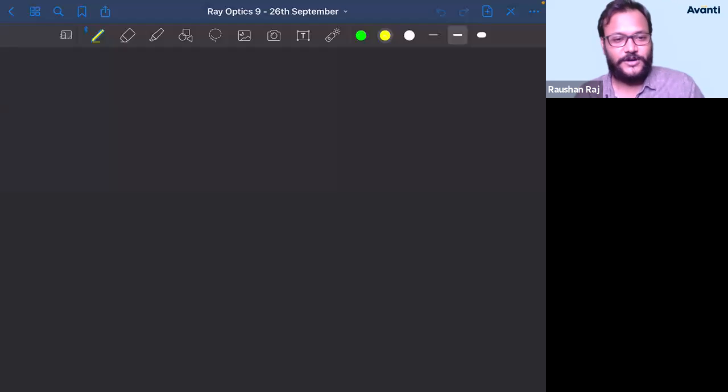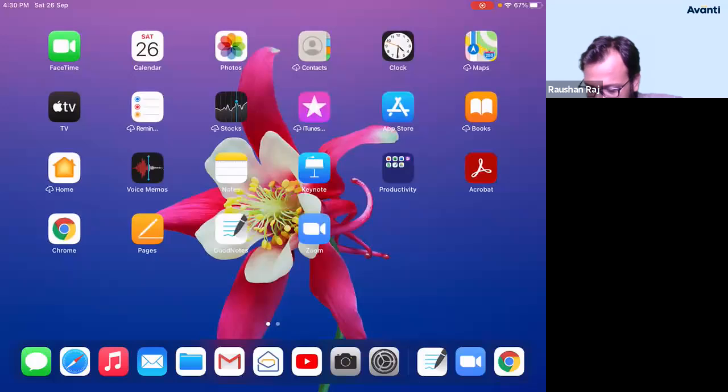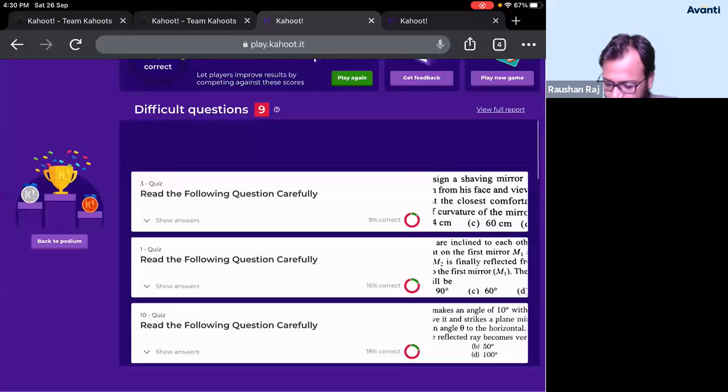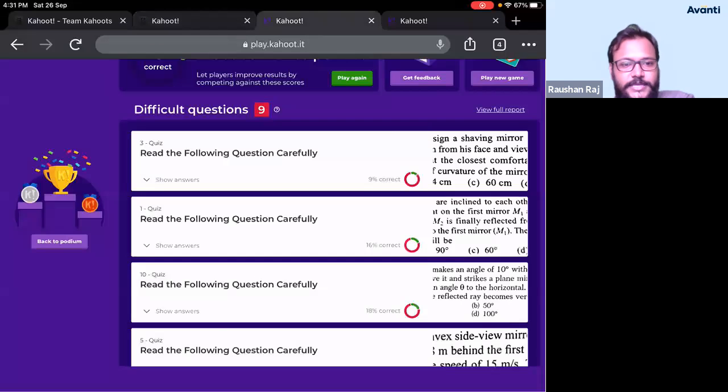Let us come back to the real business. So guys, I know few of you want detailed explanation, let's do it, what's the problem. What was the third question? Read the question carefully. Which was the third one? What was the doubt? Yes, Adesh has asked a doubt. What did you ask? Force acting on the image. Is the image a particle?